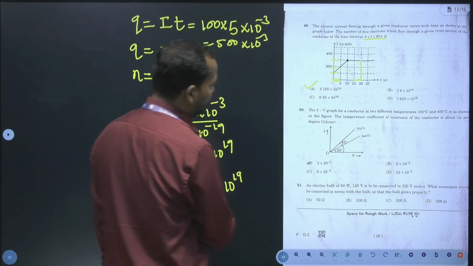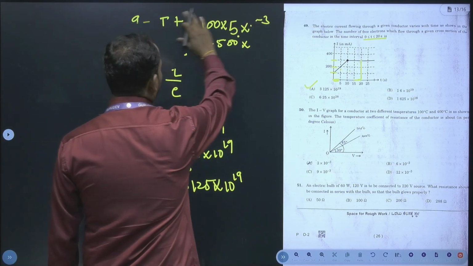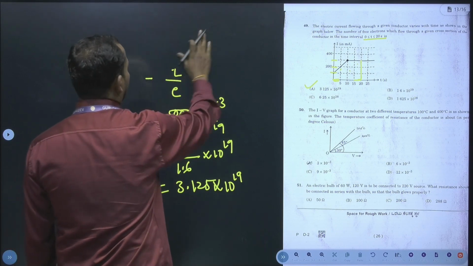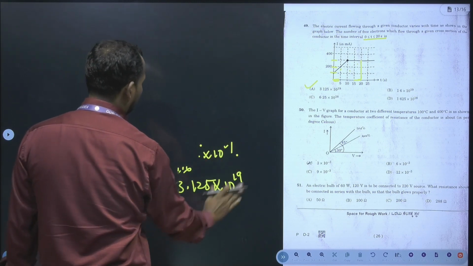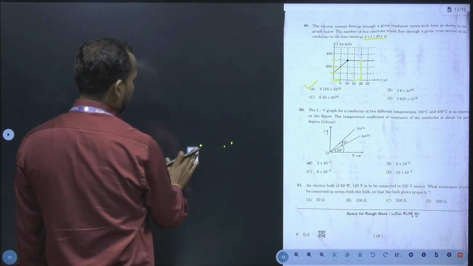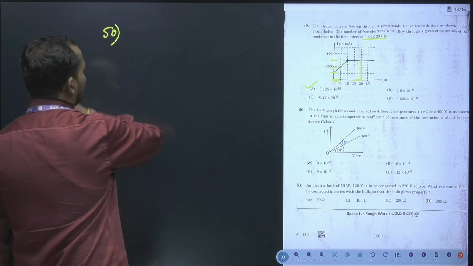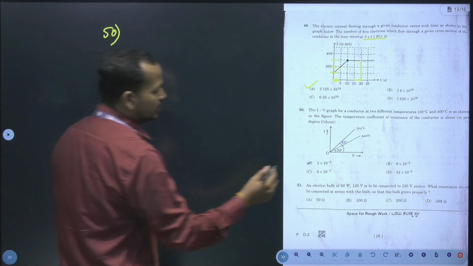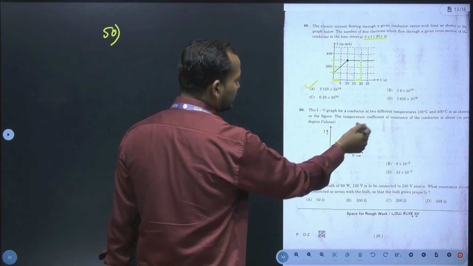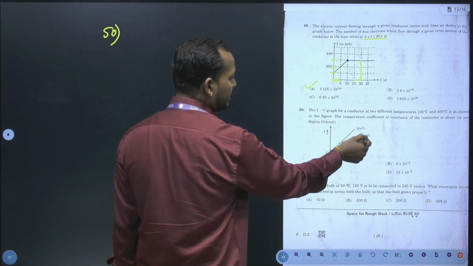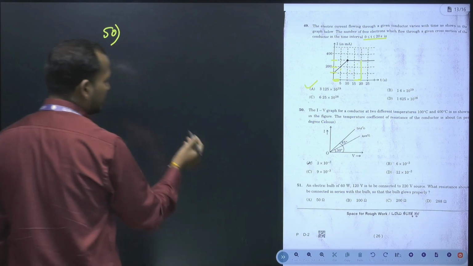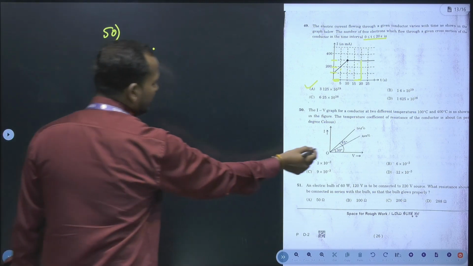Question number 50. Here the graph is given. We should take the first graph as 100 degrees Celsius, second graph as 400 degrees Celsius. Here we can get the slope of this graph.